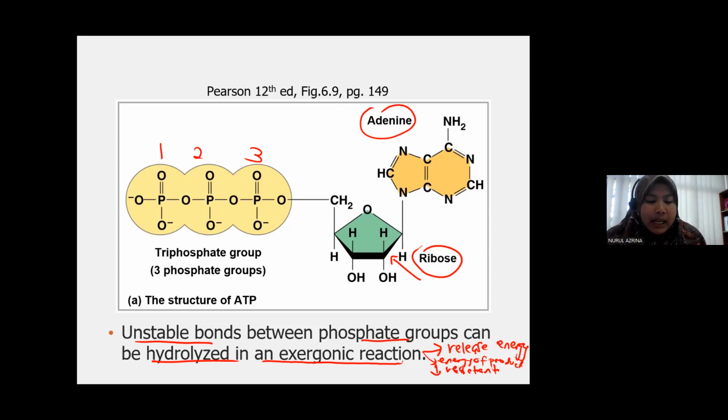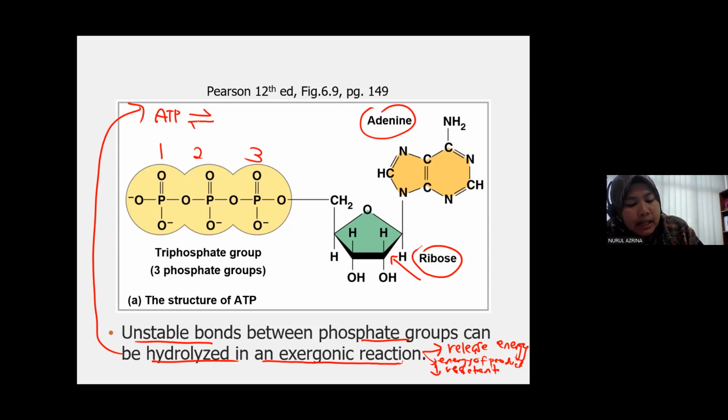Now, what happens when ATP is hydrolyzed? When ATP is hydrolyzed, molekul ATP dipecahkan, dia akan jadi ADP. D means di, maksudnya ada 2. Diphosphate. Nampak tak kat situ?